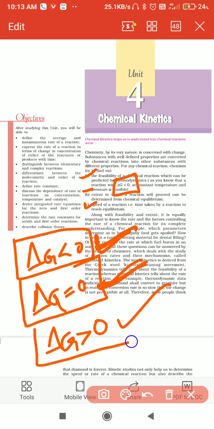Next, when delta G is greater than 0, they need more time to complete the reaction, the time taken by a reaction to reach equilibrium. It will take either 1 month, 2 months, 3 months, or even 1 year. Years of time are required. Those reactions are called non-spontaneous reactions, right? First, what is meant by here?